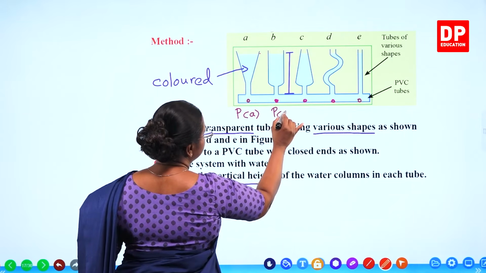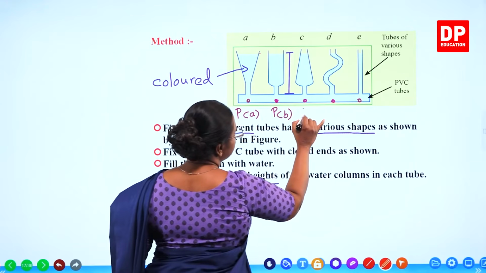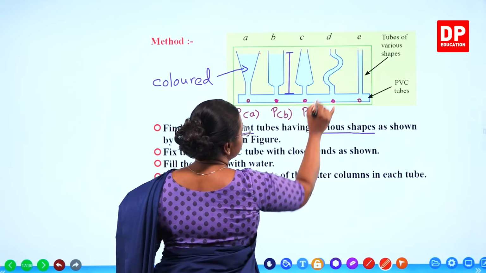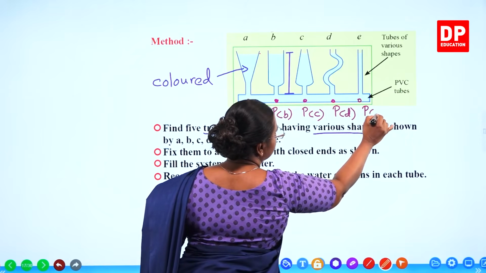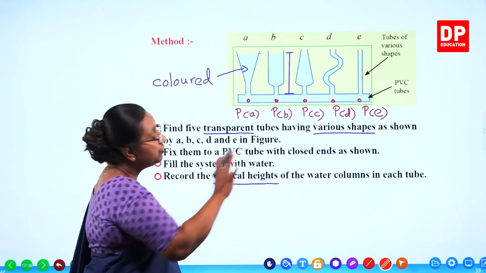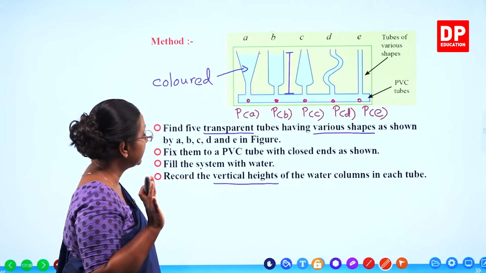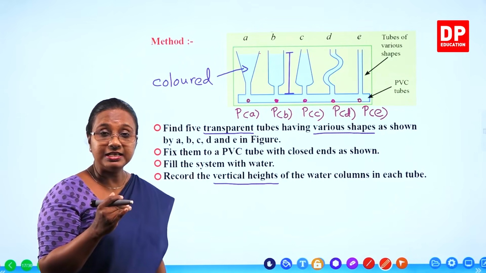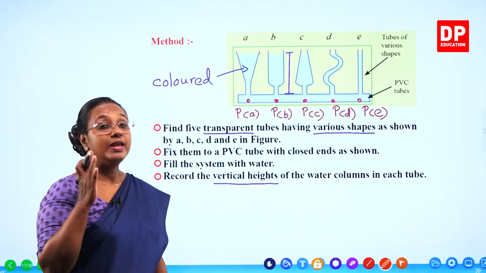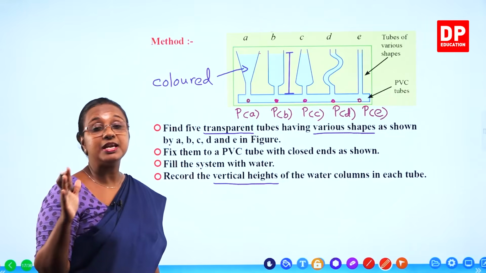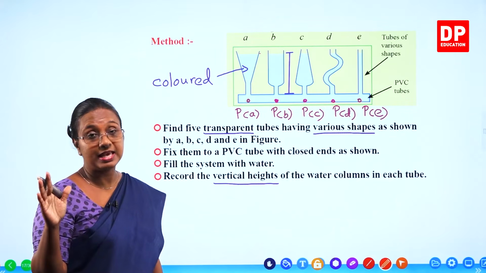Then this is PB. Column C will exert a pressure PC. Then PD and PE. So from this, you all can understand, students, the vertical height is the same. So the depth of the water column is the same. When the depth is the same, the pressure exerted will be the same value.